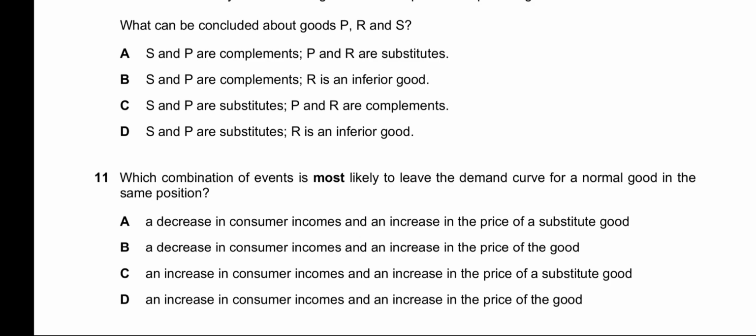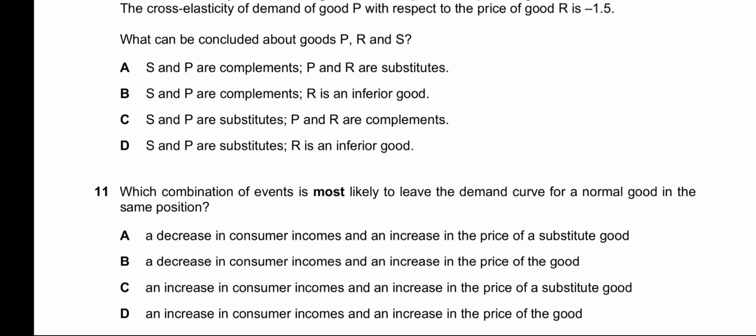Which combination of events is most likely to leave the demand for a normal good in the same position? A, it says a decrease in consumer incomes and an increase in the price of a substitute good. This is correct because a decrease in consumer incomes will decrease the demand for the good, and an increase in the price of a substitute good will increase the demand for the good, resulting in demand to stay about the same. B, a decrease in consumer incomes and an increase in the price of the good. This will decrease the demand. Both of these scenarios or events will decrease the demand for the good,